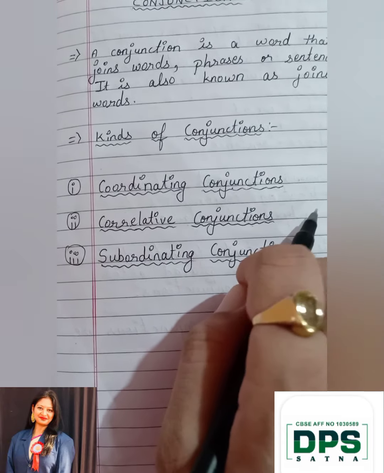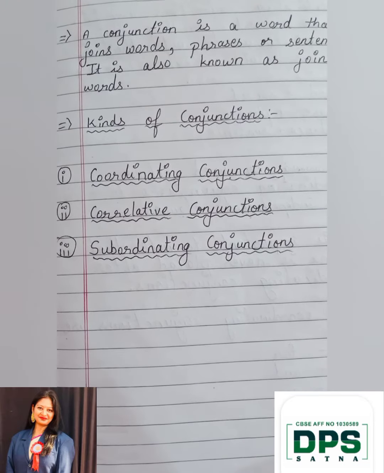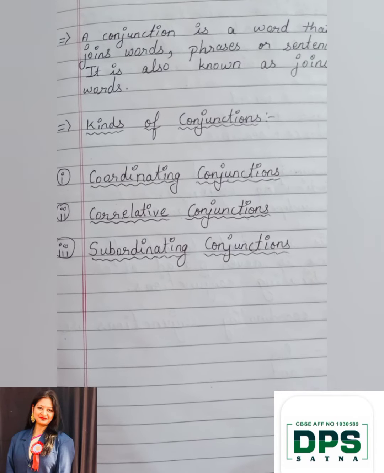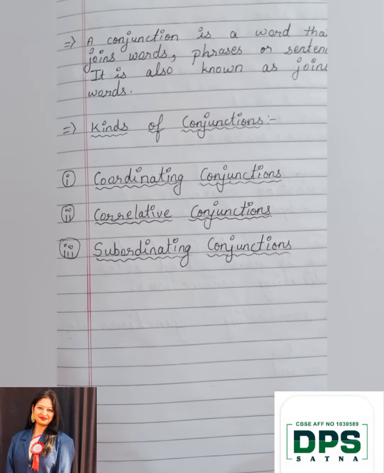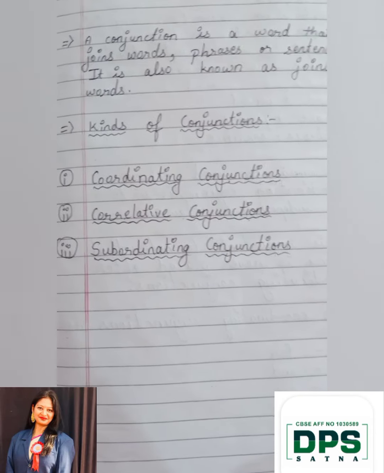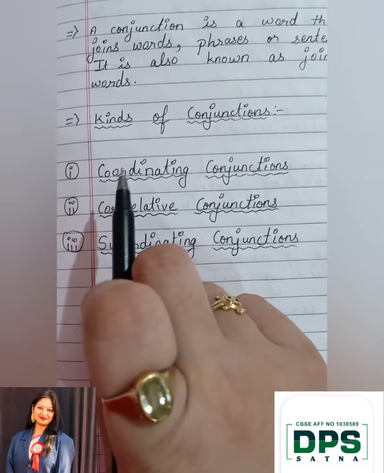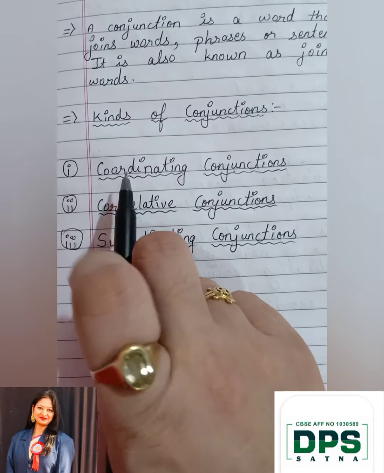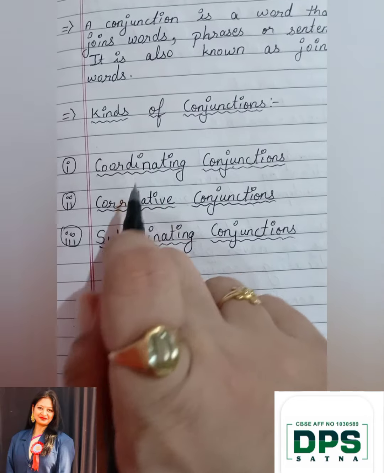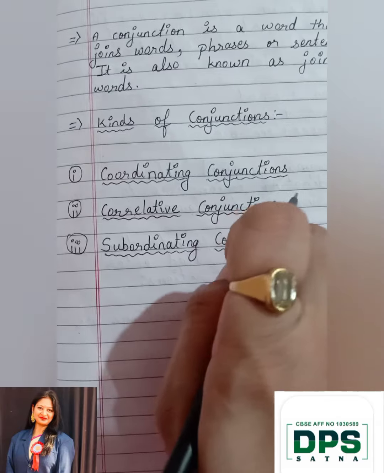And you don't use any comma in correlative conjunctions. An important thing is, when you use a noun after the correlative conjunction, then again you are going to use a noun only.